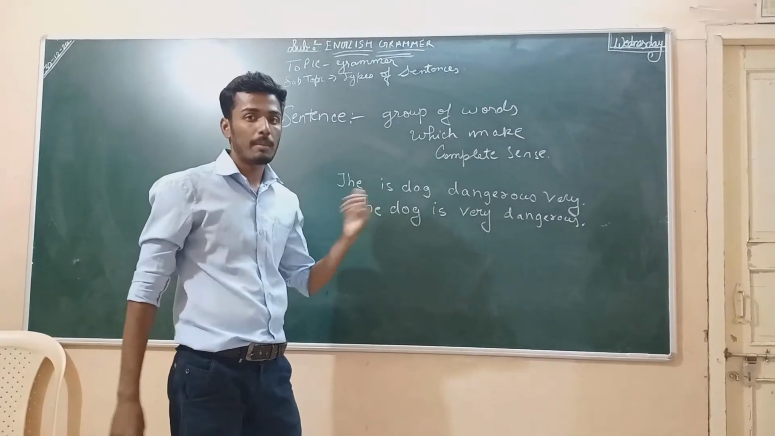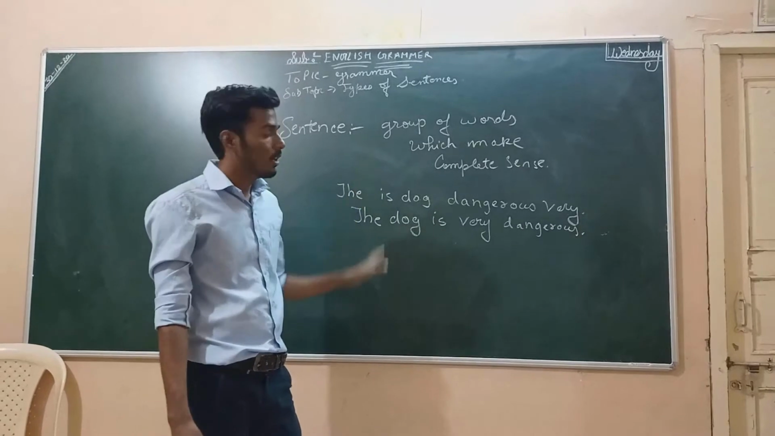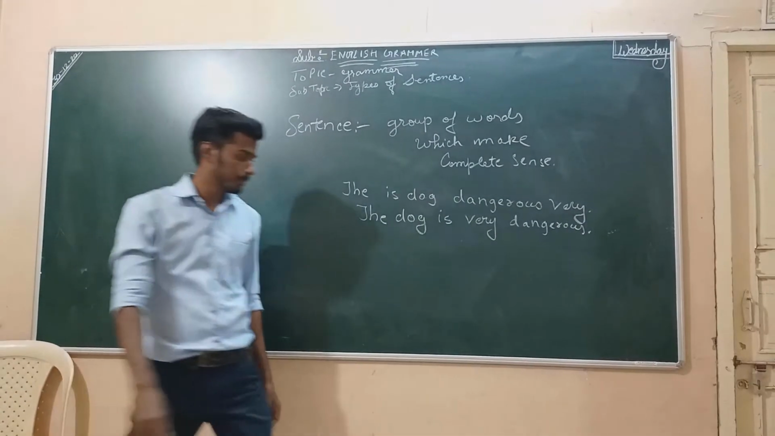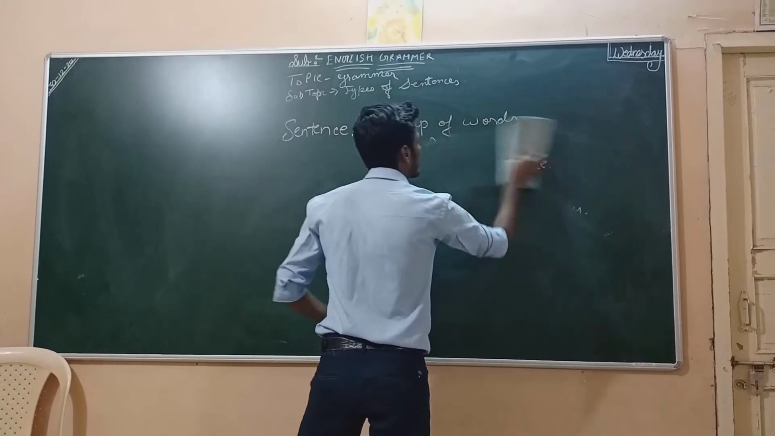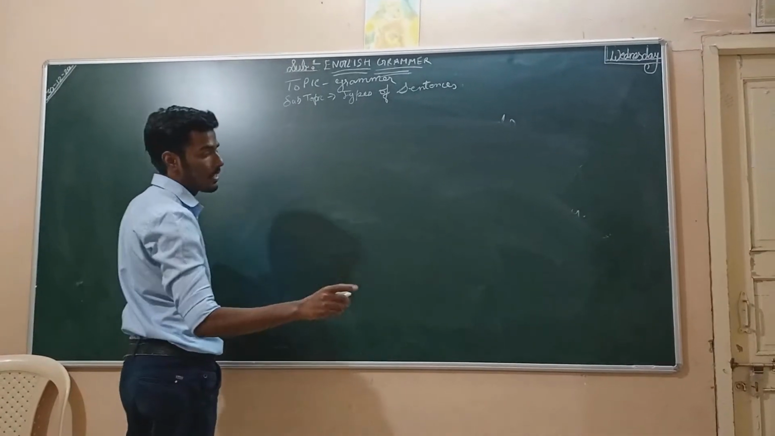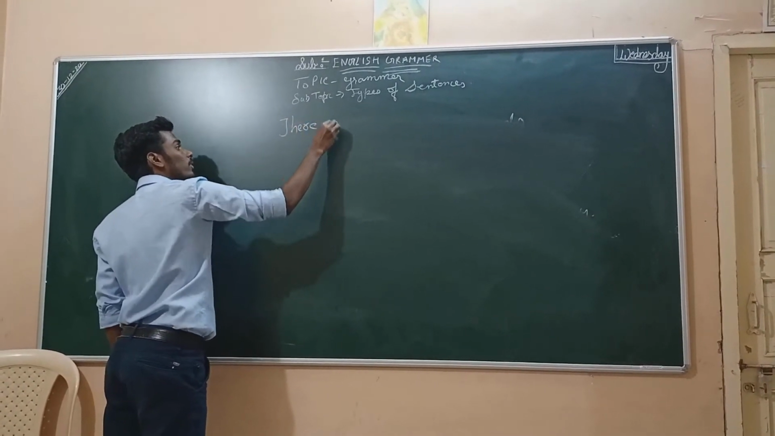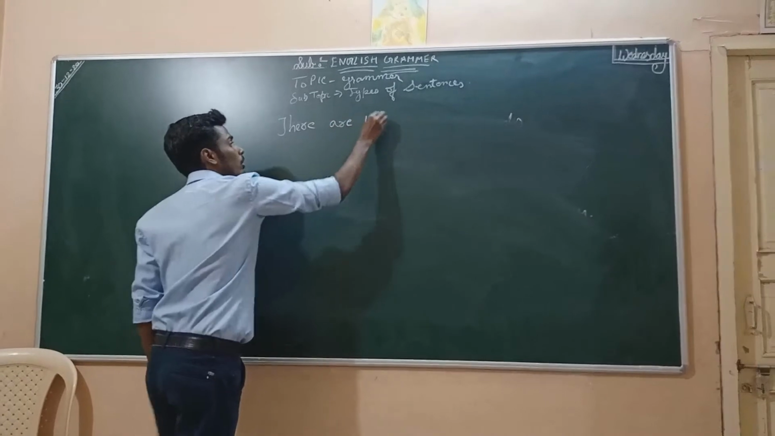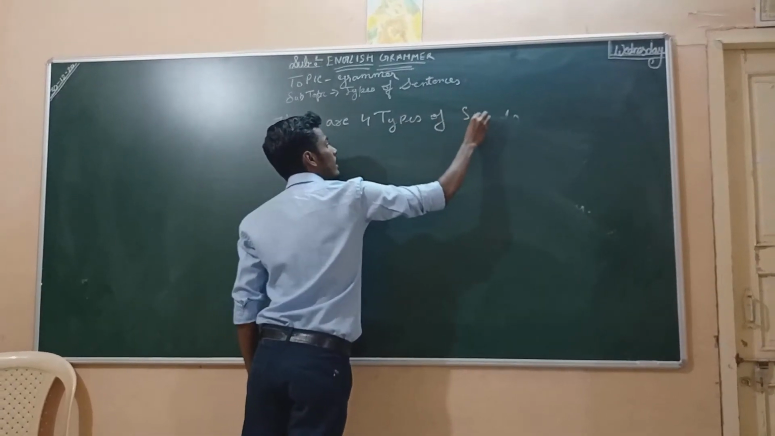Now there are different types of sentences. Like there are 4 types of sentences. We learn every 4 sentences. Okay. Pay attention. Now first type of sentences. There are 4 types of sentence.